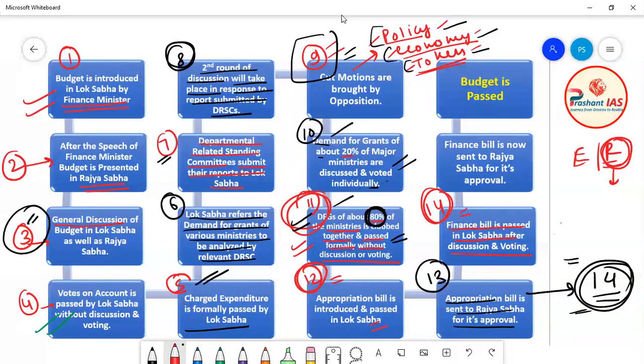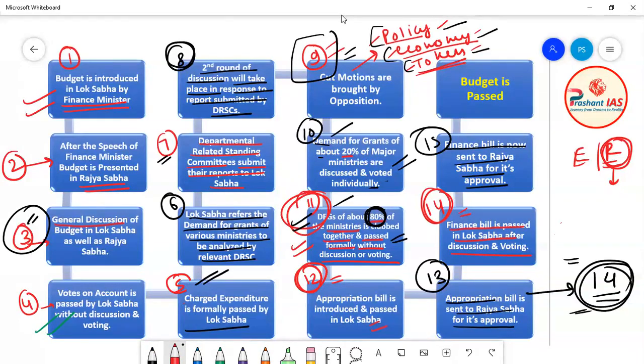Now friends, once the finance bill is passed by Lok Sabha, it is sent to Rajya Sabha for its approval. Can you remember that I told you in the last class that the finance bill is also a money bill?